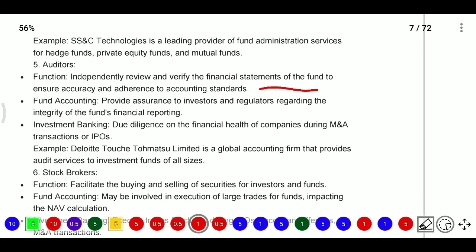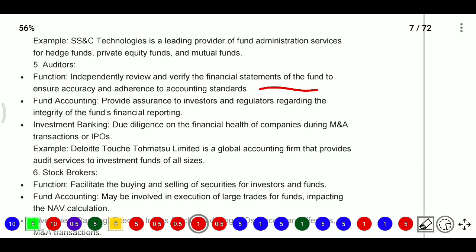So how do they work in fund accounting and investment banking? For fund accounting, they provide assurance to investors and regulators regarding the integrity of the fund's financial reporting. So that the fund is maintaining proper books of accounts, they will assure our investors. In investment banking, they provide due diligence services on the financial health of the company, in the case of mergers and acquisition transactions or an IPO, that is, initial public offer. DD services we will also discuss later.